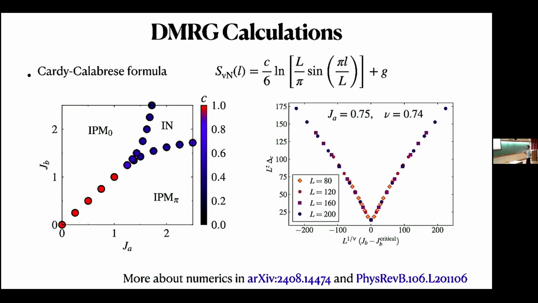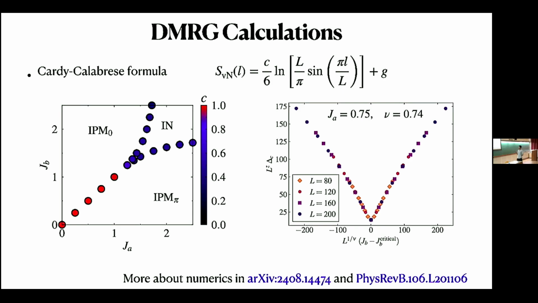So we calculated von Neumann entanglement entropy, which is related to central charge in one dimension through this Cardy-Calabrese formula. We did the curve fitting to obtain the value of c, and that is plotted in this JBJ plane. For every gapped phase, the value of c is 0, and along this 45-degree line up to the critical point, we have central charge 1. At this Heisenberg point, this c equal to 1 line becomes unstable and breaks into two c equal to half lines, these two. So this is the understanding at the level of central charge.